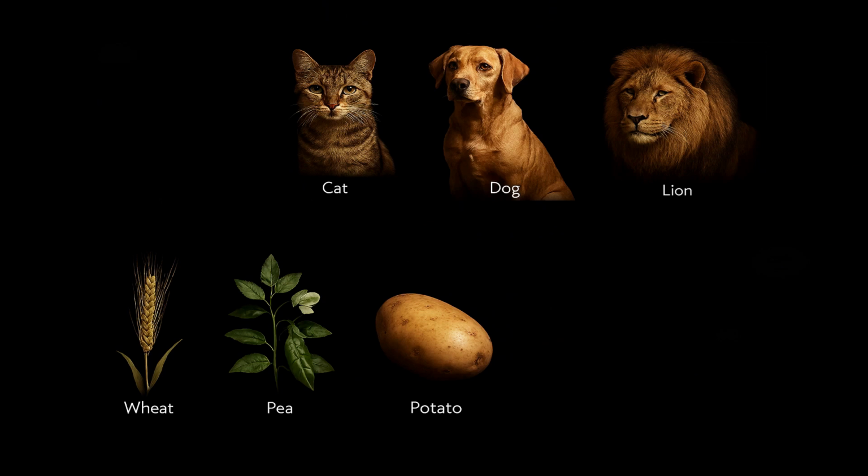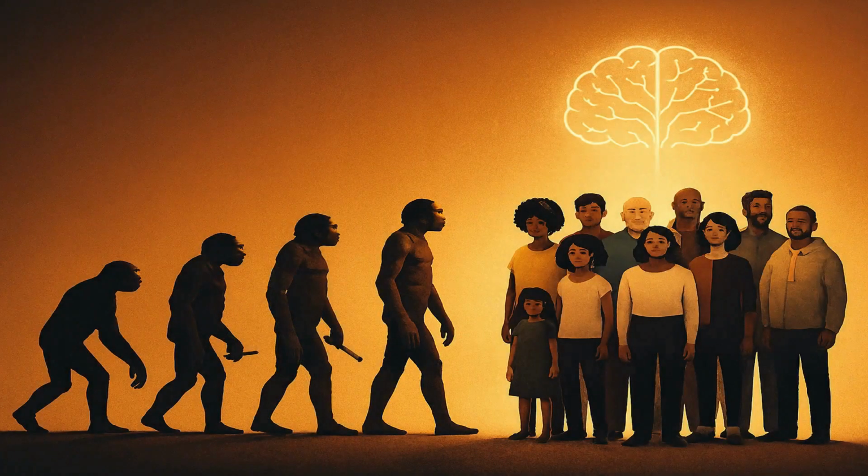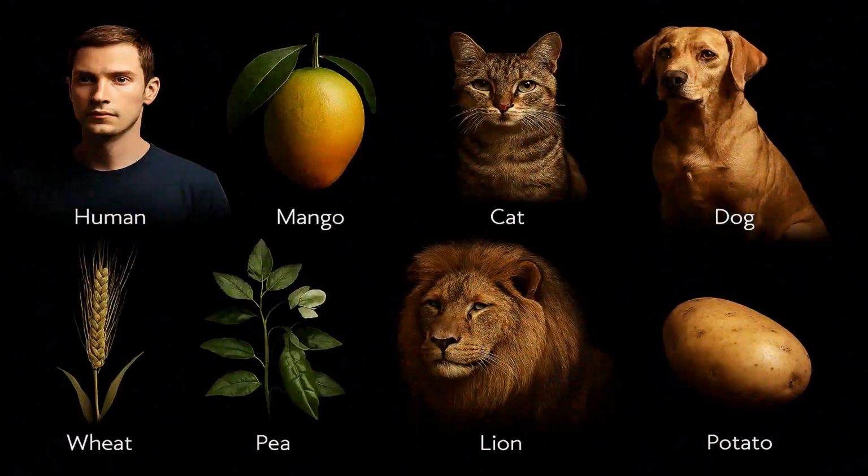And of course, the most important example for us humans, Homo sapiens, I have already explained in a separate video. I'll provide the link here, so don't forget to check that out after this video. So, with all these examples together, you now have a complete understanding of how taxonomic hierarchy works.